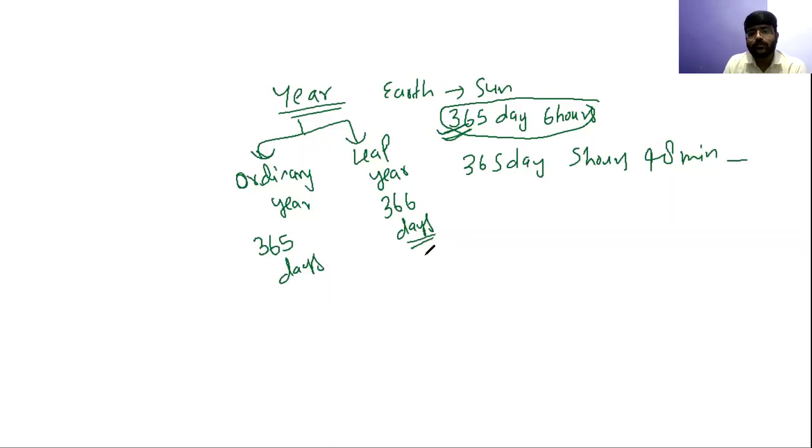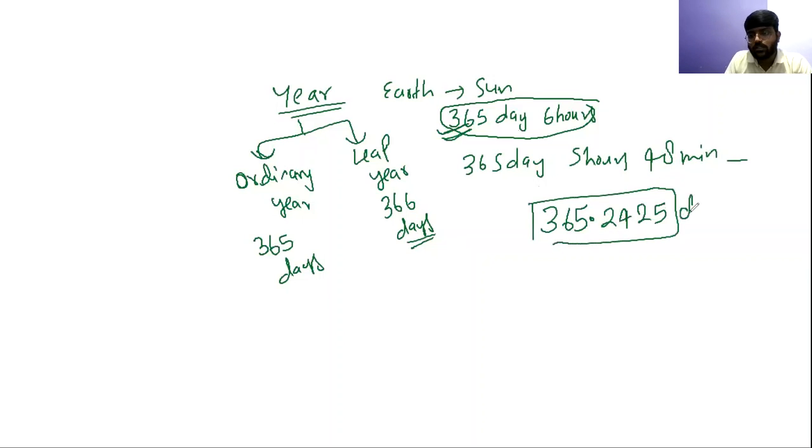And you know, leap year comes after every 4 years. So this is the general conception that after every 4th year we get a leap year, but that's not true actually. We will come to know all these things. I will debunk a lot of myths here. See, if I talk about the exact time that Earth takes to revolve around the sun, it is 365.2425 days. If I convert this 5 hours, 48 minutes and some seconds, nearly you will get this value 365.2425.